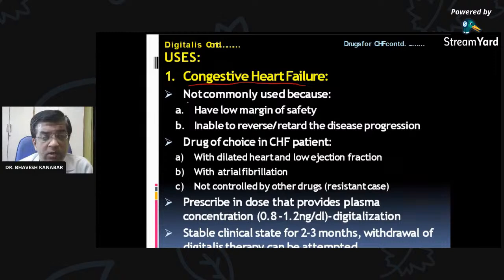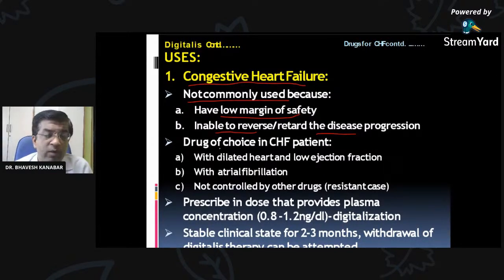But it is not commonly used. It is a very nice drug, but it is not commonly used because of the low margin of safety. The toxicity of these drugs is very high, as you have seen, extracardiac and cardiac toxicity. It is unable to reverse or retard the disease progression. Once congestive heart failure has developed, it cannot reverse the condition.